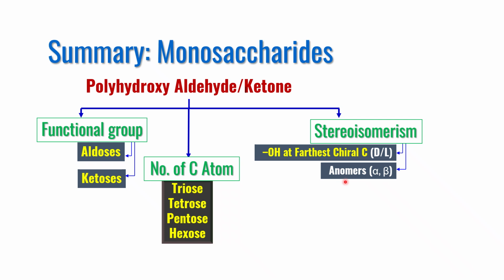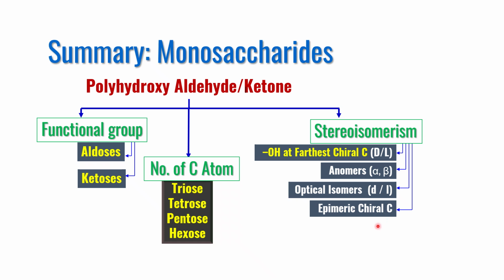We also define them as alpha and beta anomers based on the orientation of the OH group on the anomeric carbon atom. And we also define them based on their optical properties as small d and small l, dextrorotatory or levorotatory. And finally, we define them by the configuration of the epimeric carbon atom. So this is the end of the monosaccharides.